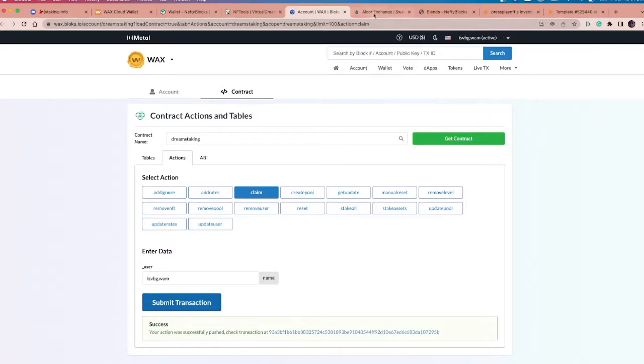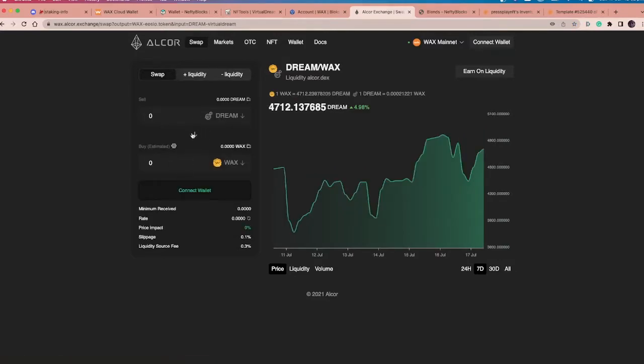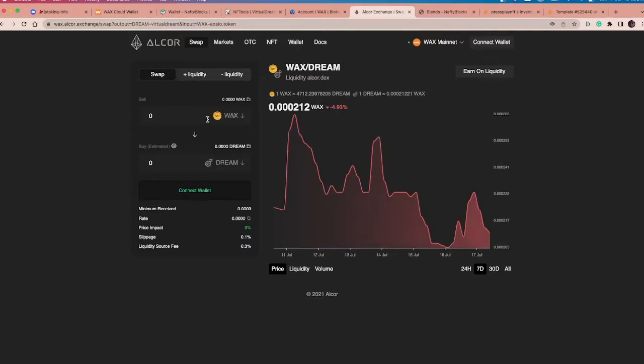Now, let's have a look at the Dream token. We can come over here to Alcor, and I'll plug in Dream token. In the past, I've suggested that this is the simplest way to swap for Dream token. You can come in here and you can just whack in some Wax, and you can transfer that for some Dream. I want to get an idea of about 100,000 Dream, what that looks like these days. So about 23 Wax for 100,000 Dream on a very simple swap function here.